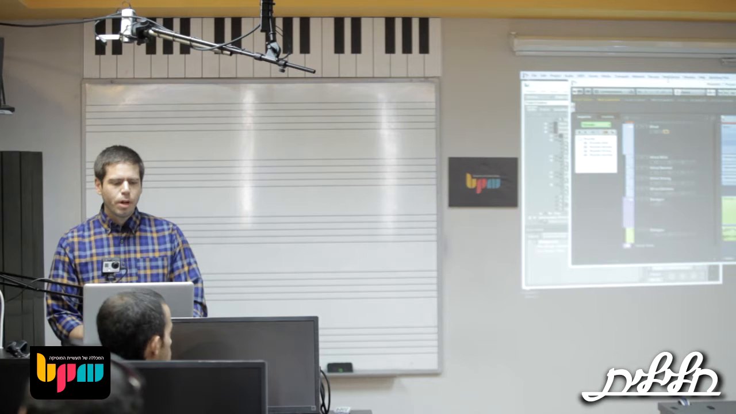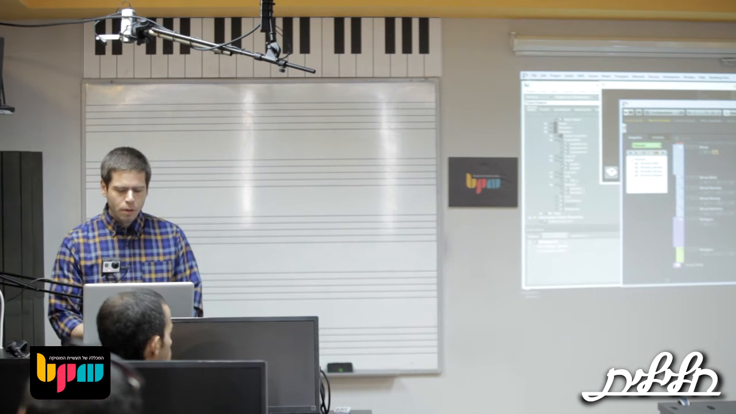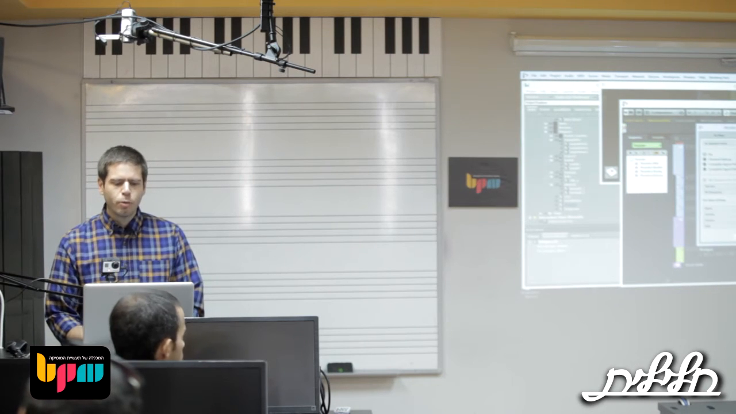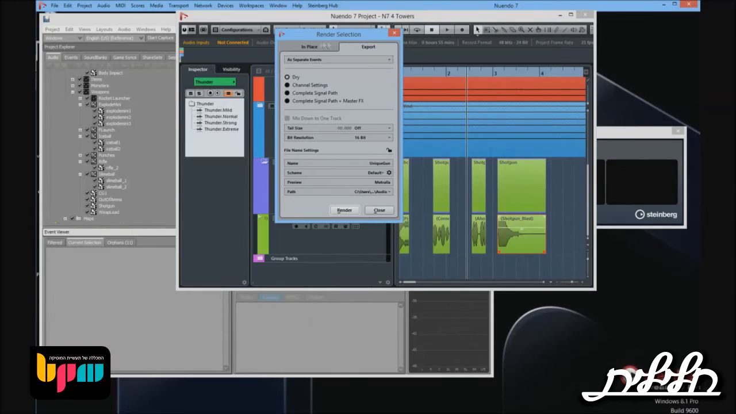So I can go select the device and go to the render selection, and now you will see that you have plenty of options. You can just render the dry signal, which basically means only this without any effects. You can render the channel settings. That will be whatever is found on your mixer. So VSTs, EQs, anything like this. You can also render the complete signal path, which will include effect sends and buses. And you can also include the master section.